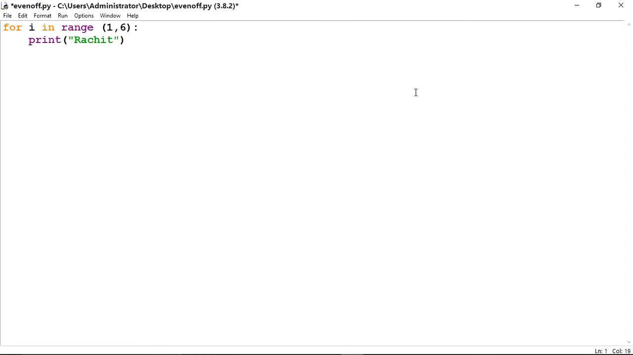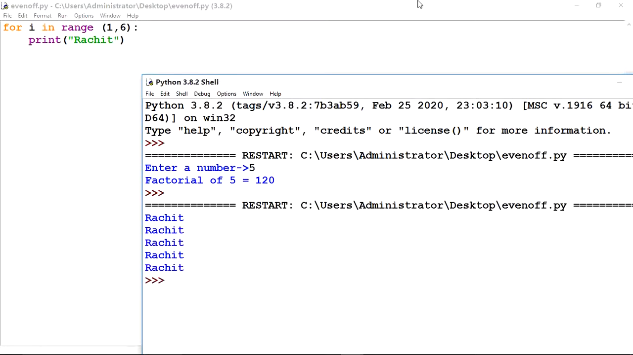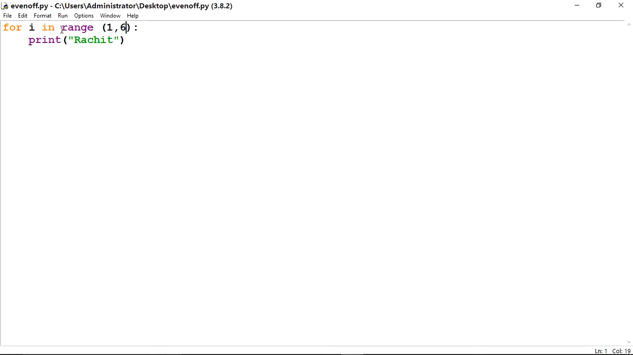One more thing, here will come 6. Check the answer. It is coming 1 2 3 4 5 times. What is the meaning of it? Here I have used a range function. Range will take 3 parameters: start, stop, and third is step. That is optional. If you do not write the optional, it will increase by 1 by default.